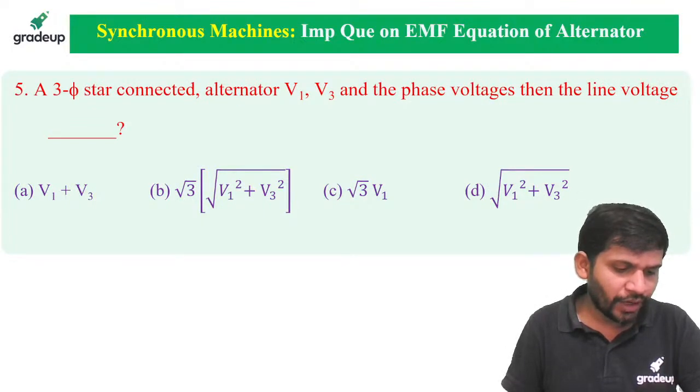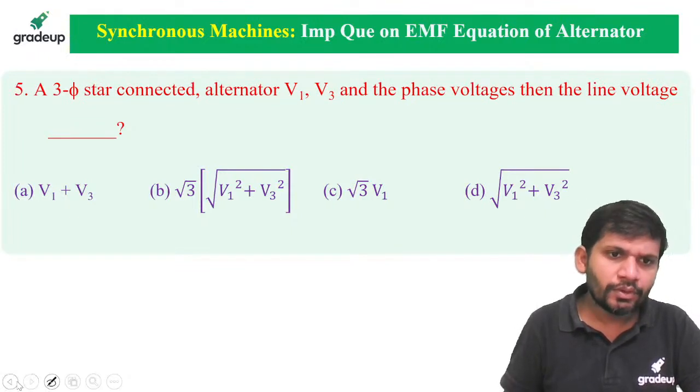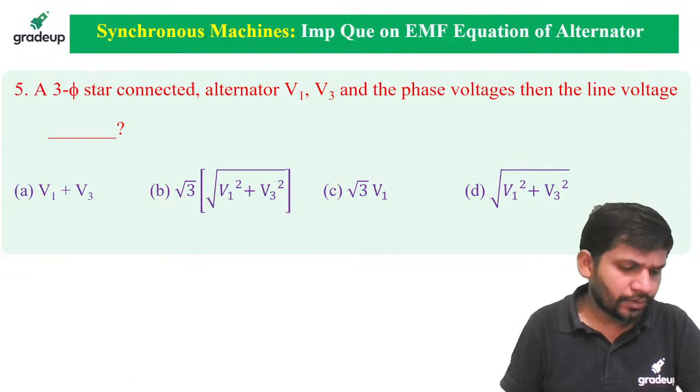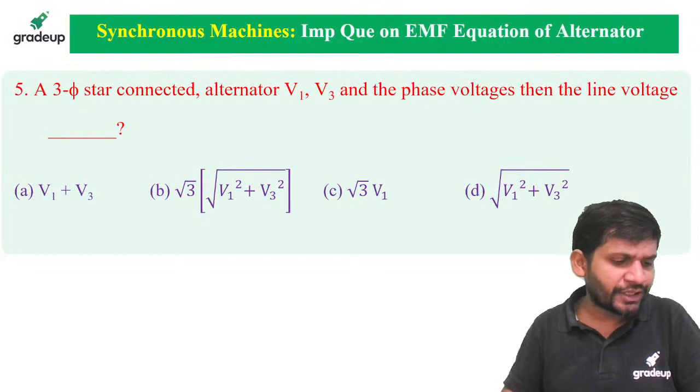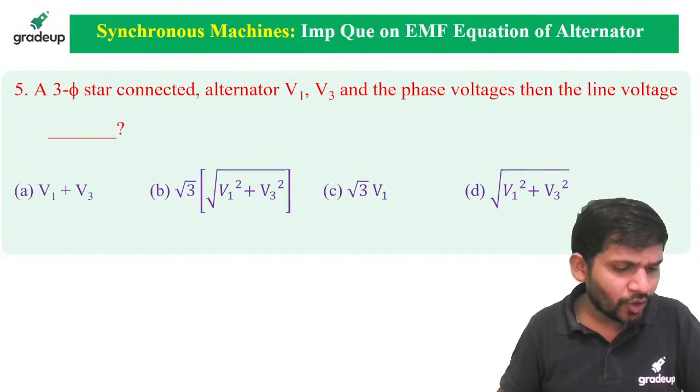I think all of you got 18.5 milliwebers. If any option may be wrong, you can try that calculation once again. Friends, go for the next question. The calculation is in your hand.